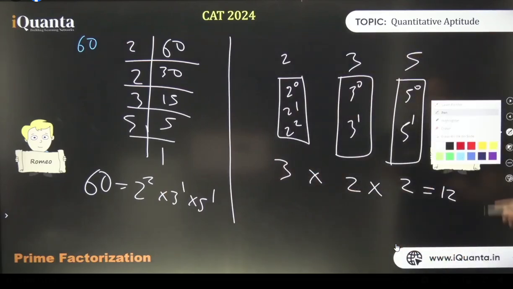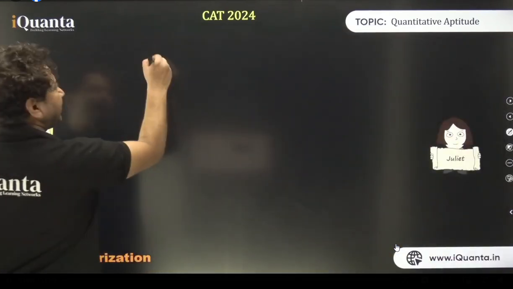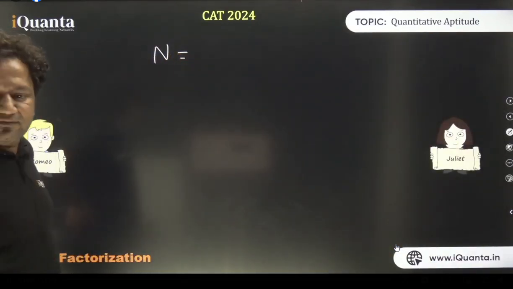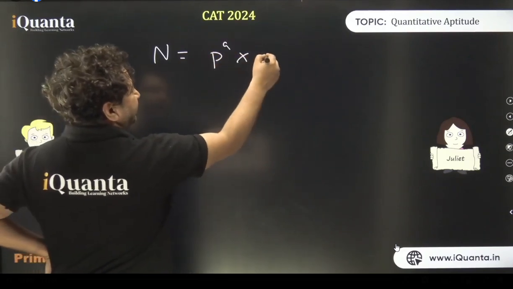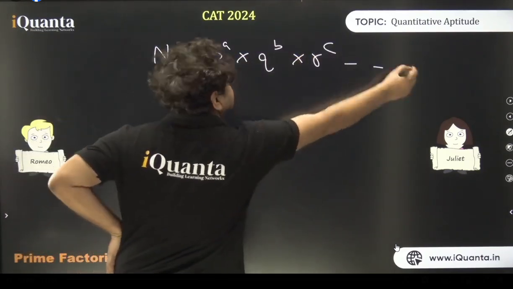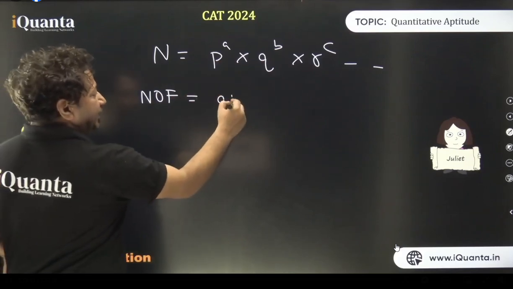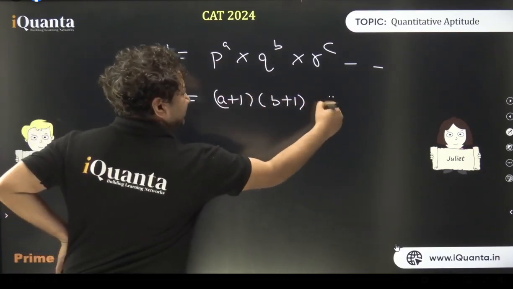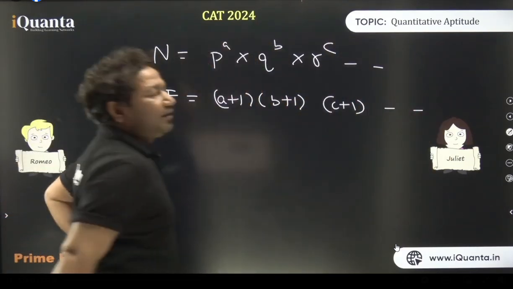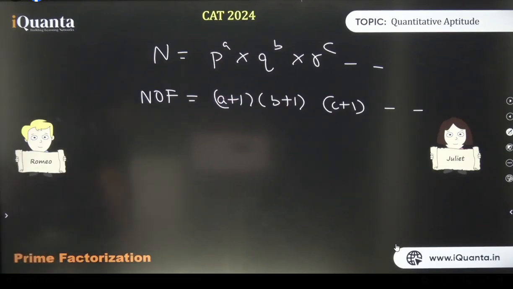Okay. So let us try to create the formula. If we have a number n which can be written in its prime factorized form as p to the power a multiplied by q to the power b multiplied by r to the power c and so on, then the number of factors, let me call them NOF, will be (a plus 1) multiplied by (b plus 1) multiplied by (c plus 1) multiplied by whatever we have, right? All the powers should be added with 1 and then multiplied. Cool. Why do we add 1? Because 0 is also a power.